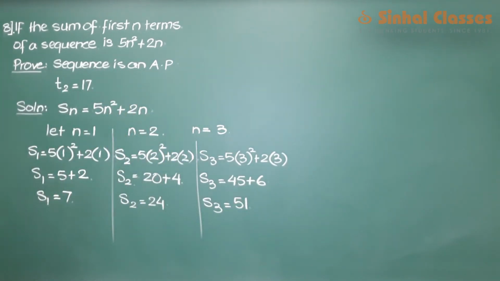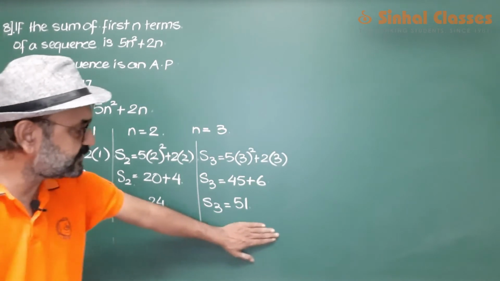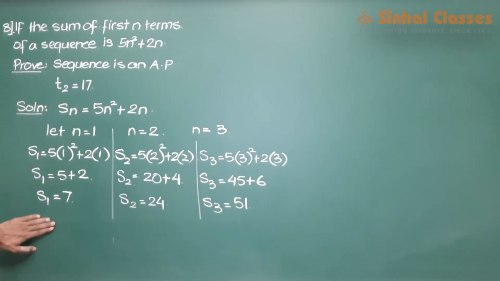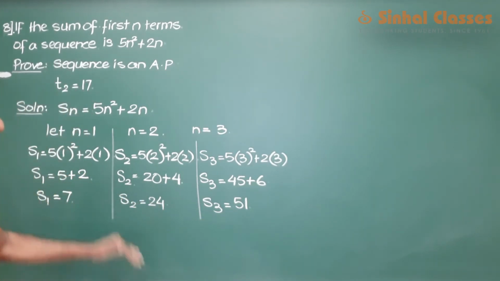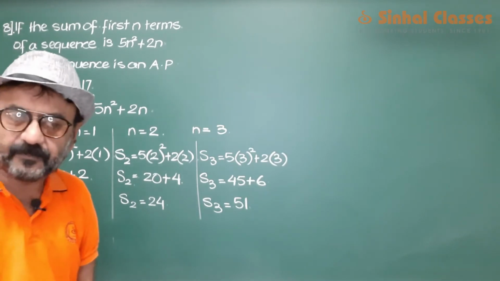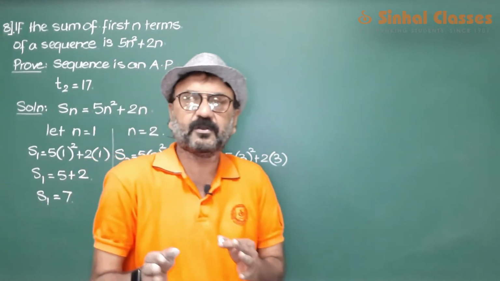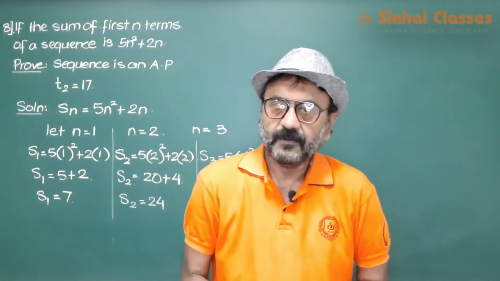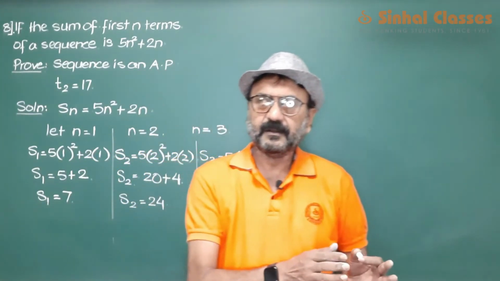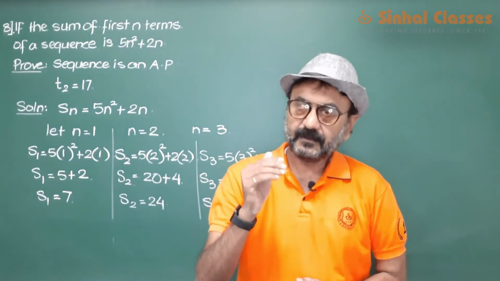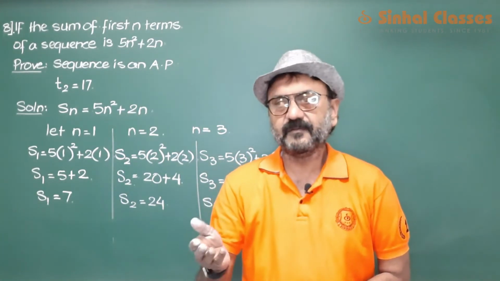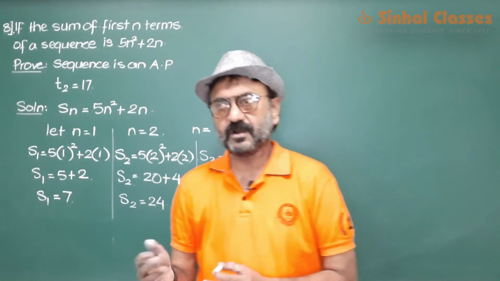Now we have got the values for S1, S2 and S3. Now with this we cannot confirm whether it is an AP or not. We can confirm whether the given sequence is an AP or not only when we know T1, T2, T3. Only after knowing the terms can we say whether it is an AP or whether it is not an AP.